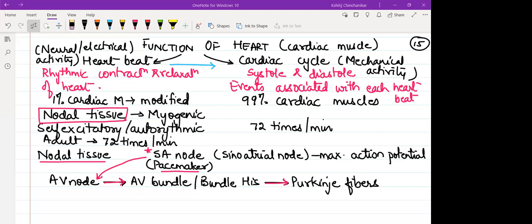Diastole means relaxation, Shravani. Systole means contraction. Prathamesh, what is the use of AV node? I will show that now. Nodal activity of the heart, I will show that now.